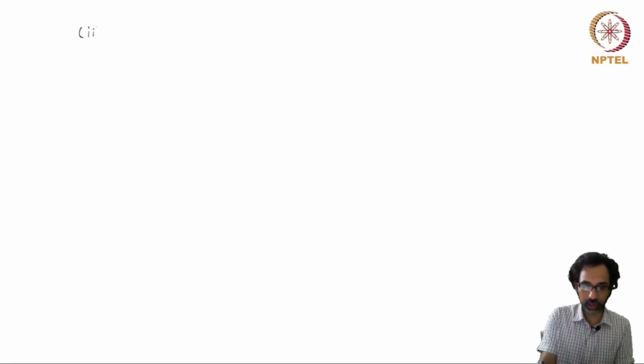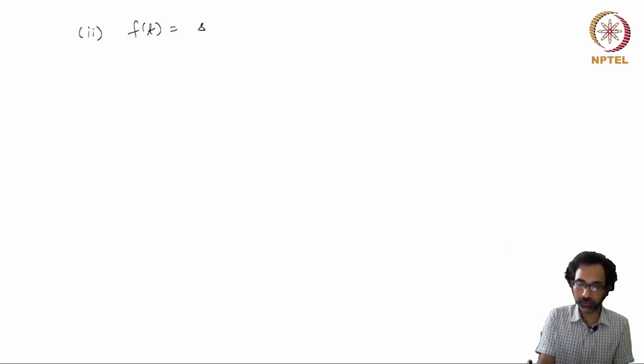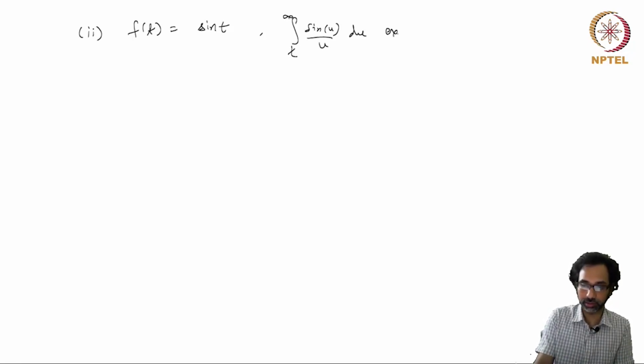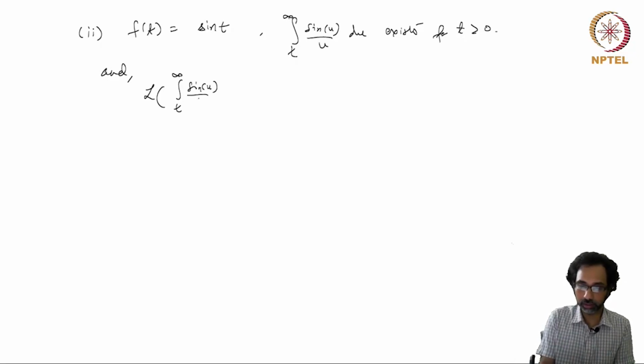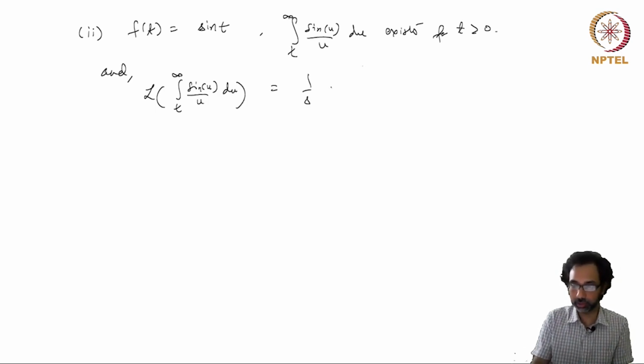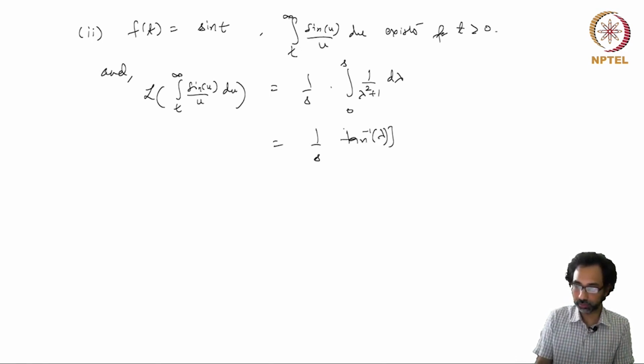Now similarly, if we take f(t) to be sine of t, then again we can show that the integral from t to infinity of sine u over u du exists, so this exists for t greater than 0, and we also have that the Laplace transform of this integral is given by 1 over s times the integral from 0 to s of the Laplace transform of the sine function, which is 1 over lambda squared plus 1 d lambda, and this is nothing but tan inverse of lambda from 0 to s, and this is 1 over s tan inverse of s.